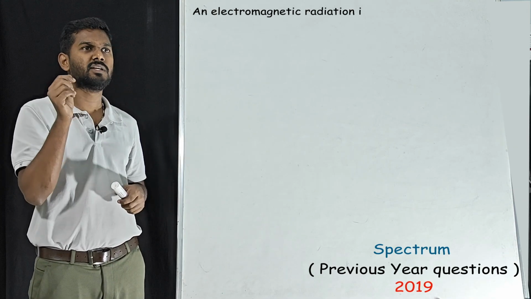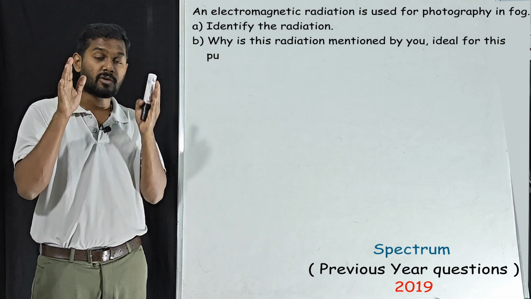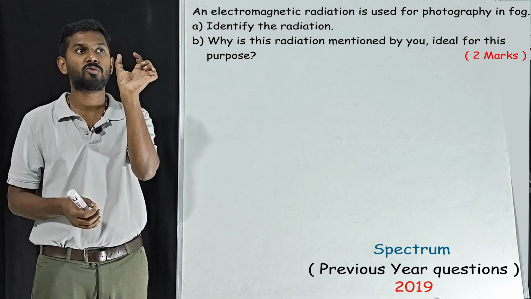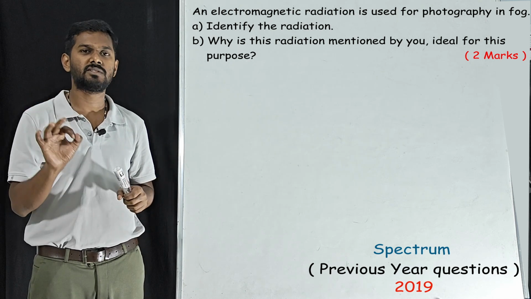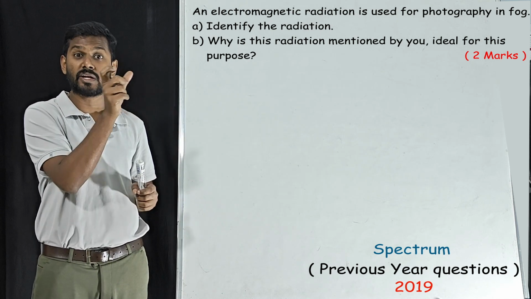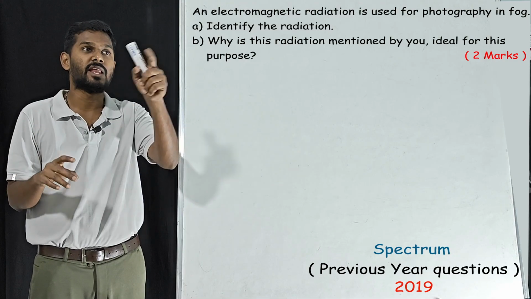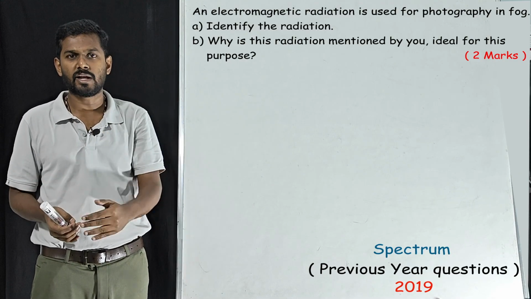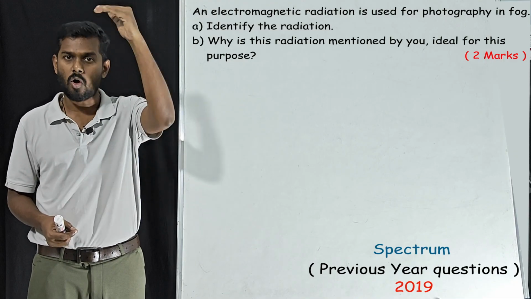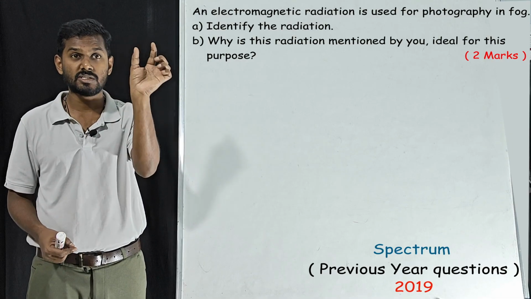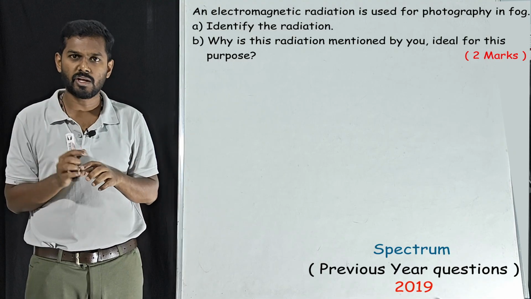An electromagnetic radiation is used in photography in fog. Identify the radiation. We have one sub question. From the spectrum chapter we got this easily when it comes to electromagnetic radiation. On which radiations can we expect the questions? Very simple. It should be either IR rays, infrared rays, or UV rays, ultraviolet rays. Only based on these two radiations we can expect the question, or whenever it is related to increasing order of the wavelength or decreasing order of the wavelength, we can expect the questions on all the radiations. But whenever the question is asked particularly, it should be based on IR or UV radiation.